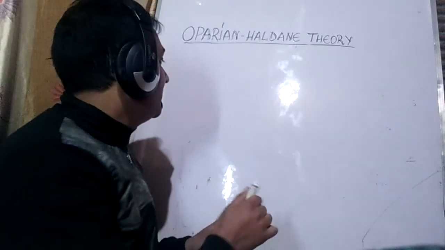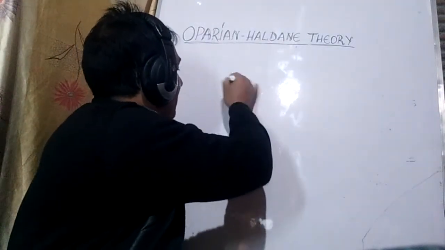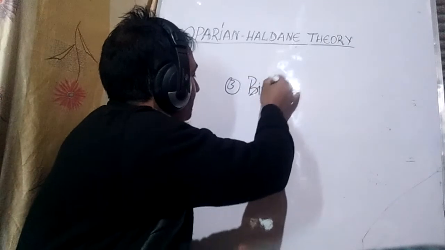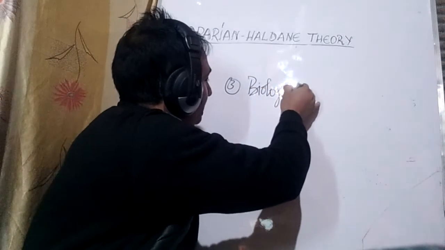So after that, there is the last point in the theory, that is the third point, the biological evolution of life.